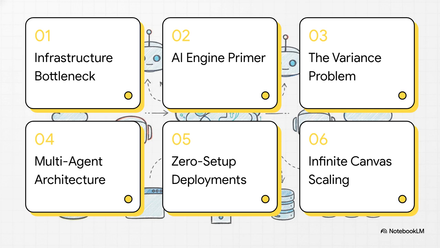Here's our roadmap for today. We've got 1. The infrastructure bottleneck. 2. AI engine primer. 3. The variance problem. 4. Ajath's multi-agent architecture. 5. Zero setup full stack deployments. And finally, 6. Scaling with infinite canvas. Let's get right into it.